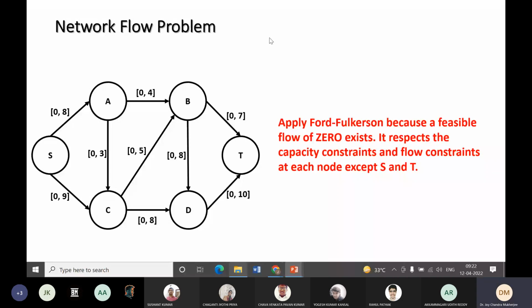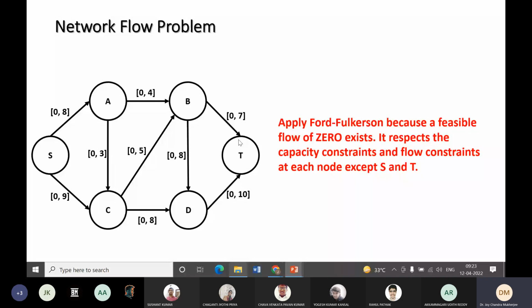Now the thing is we cannot directly apply Ford-Fulkerson here. Why? Because in Ford-Fulkerson, in the original graph, since there is no lower bound, a feasible zero flow exists. If you look into this here, every lower bound is zero. Since the lower bound is zero for all the edges, zero can be a feasible flow. What do you mean by feasible flow?